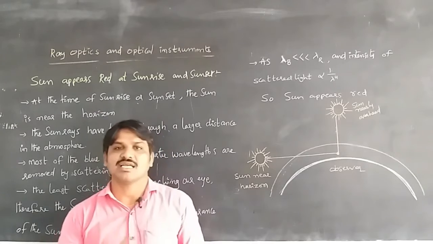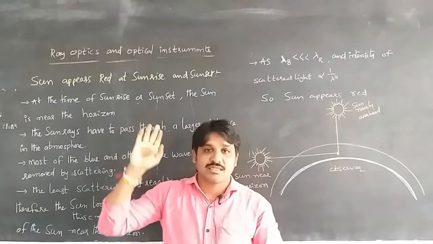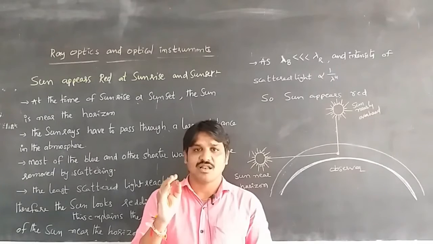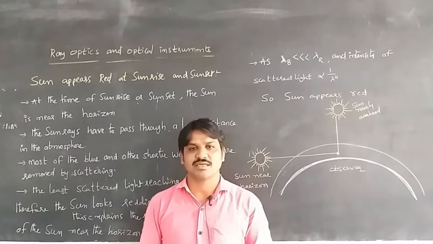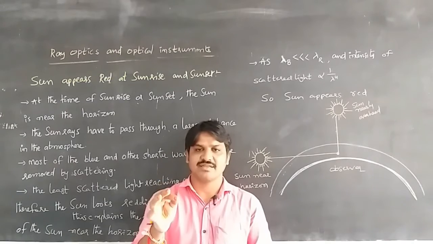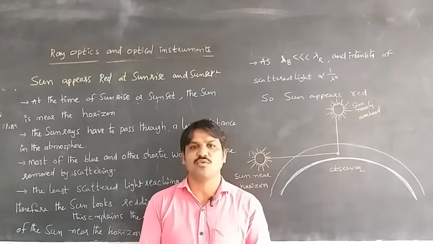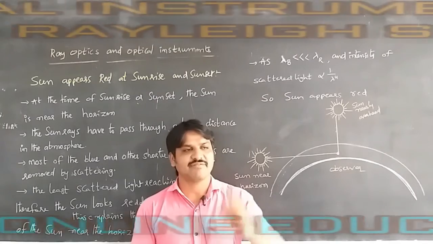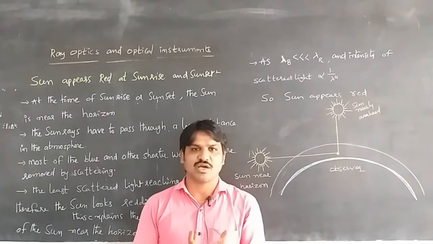Once again, why does the sun appear red at sunrise and sunset? According to Rayleigh, longer wavelength colors are least scattered, and shorter wavelength colors are scattered more. So the blue and related green, yellow and violet colors are removed due to scattering by the Earth's atmosphere whenever sunlight travels through the atmosphere and encounters its molecules and particles.